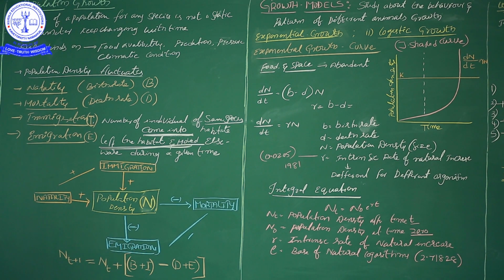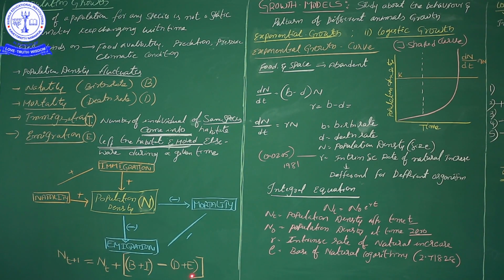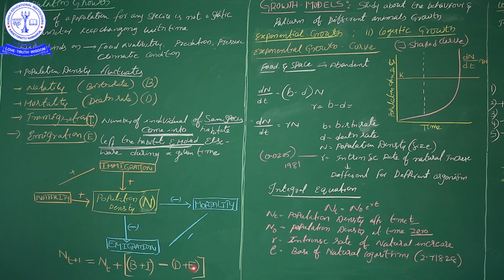Okay, example-wise, last year, in 2019, in Namakkal 1000 people are there. Imagine like that. In that 1000, 50 organisms are born, new organisms are born. And then from Salem, 10 members came and settled in Namakkal. That tells about immigration. In this 1 year time duration, 10 members died due to some diseases. Some 20 members vacated Namakkal and reached some other districts or other states.